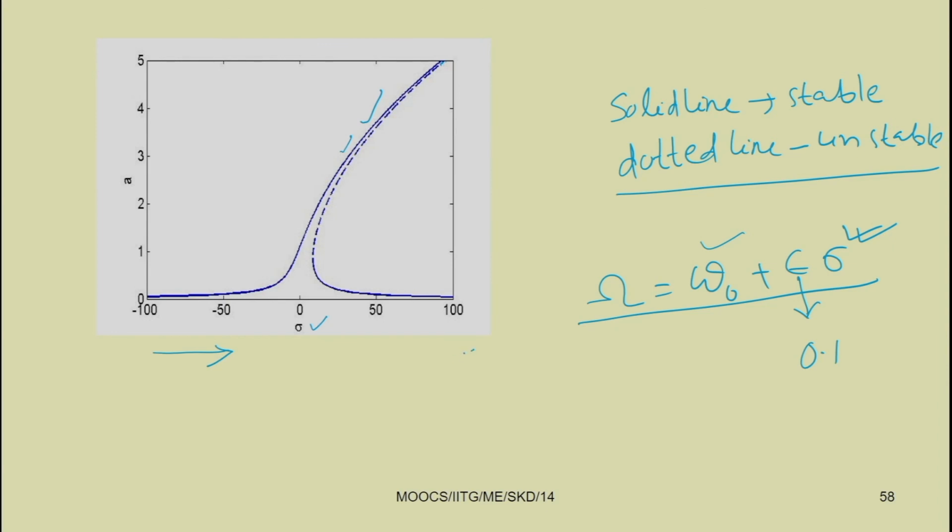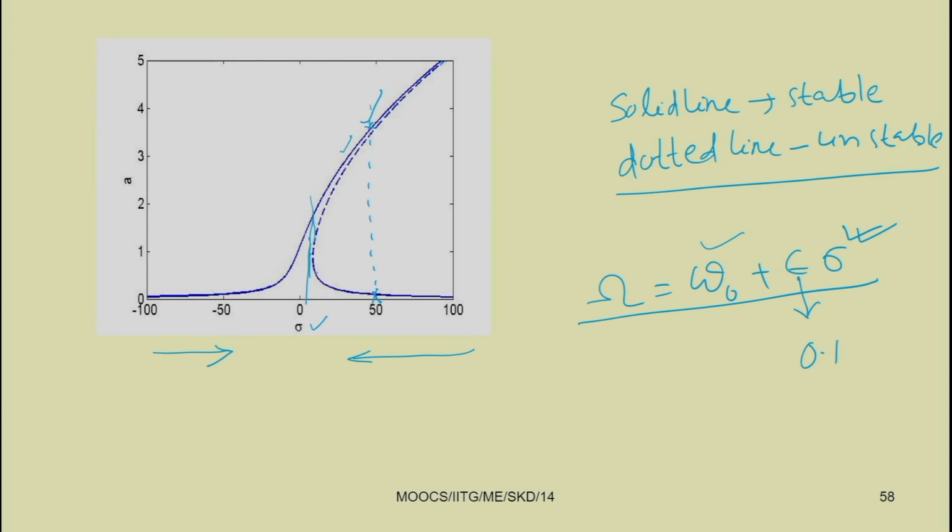Similarly, if we sweep down the frequency, you can see after this point the system has multiple solutions, multiple equilibrium points. Up to this point the system has a single equilibrium point, but after this line, the system has multiple equilibrium points. Here, for example, for sigma equal to 50, we have a response; you can draw a line here. You can see we have this and this, two stable solutions and one unstable solution.